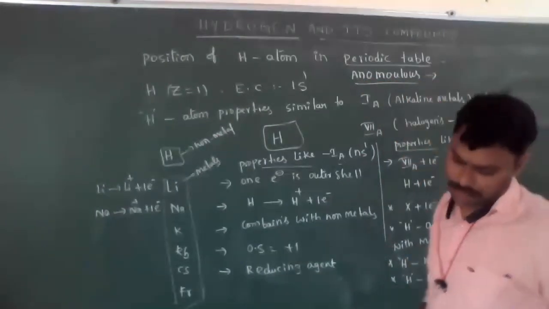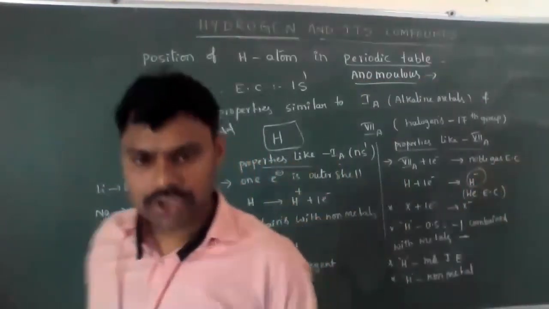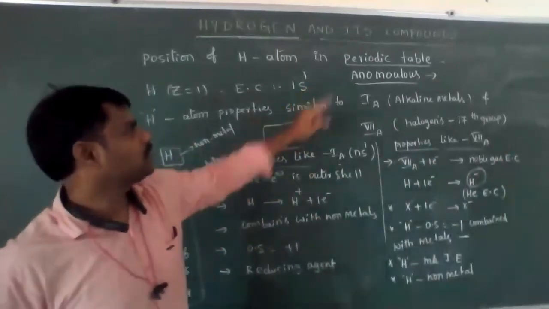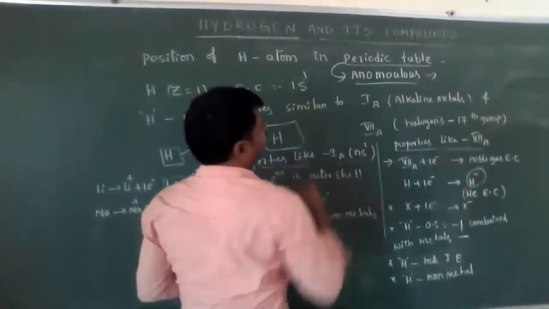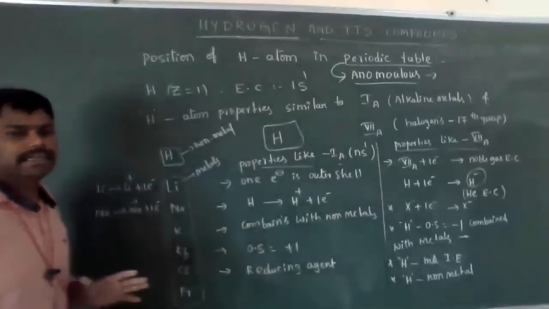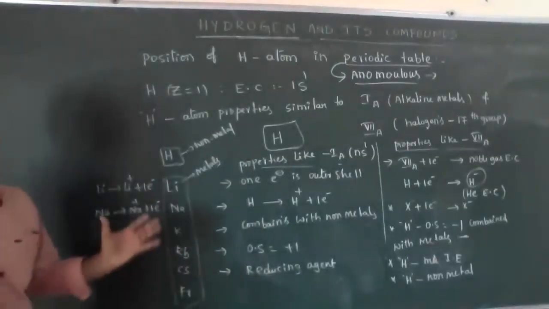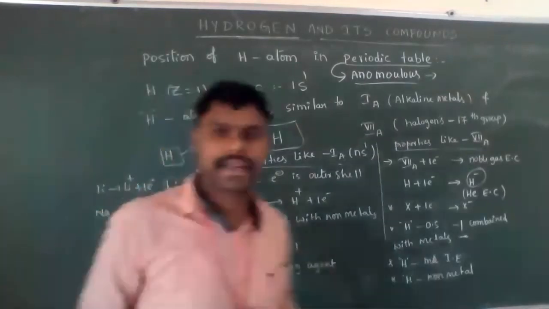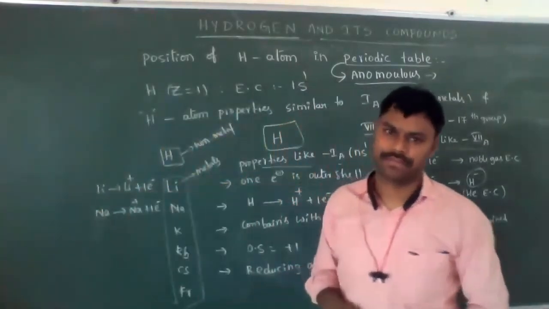Anomalous means it is unique behavior. We can place it in the periodic table anywhere. Okay, students, this is about the position of the hydrogen atom in the periodic table.